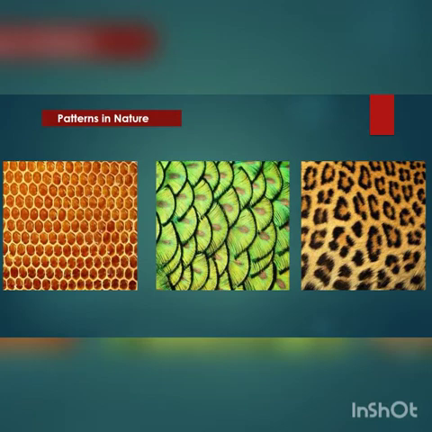All right. In this slide, you can see here a honeycomb. Honeycomb means the honeybee's house. See how they make their house. Correct. That round shape is repeating and repeating, and it becomes a pattern. Now the next one is also a pattern, and here you can see a cheetah and a tiger, right? See, the patterns are there. Same pattern, some are small, some are big. So they are making different kinds of patterns.